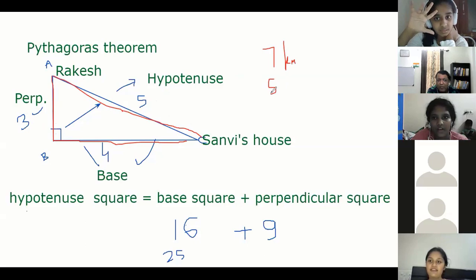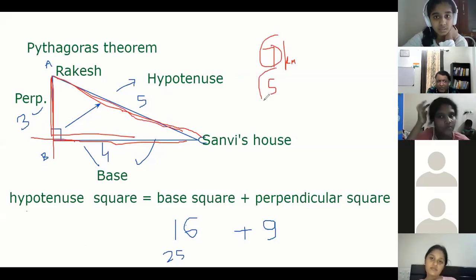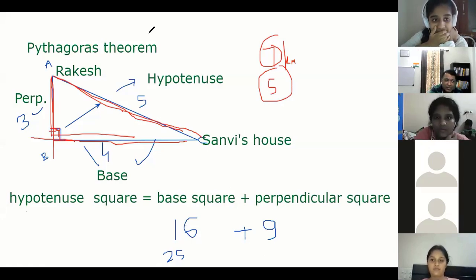5 kilometers. So you need to know this. What is the shortest distance between two points? Like this is my AB, this is my BC. Instead of traveling 3 plus 4, I take a shortcut of directly going 5. So instead of 7 kilometers, I'm traveling only 5 kilometers. This is possible only when these are perpendicular. That is the main application of the Pythagoras theorem. Getting it?